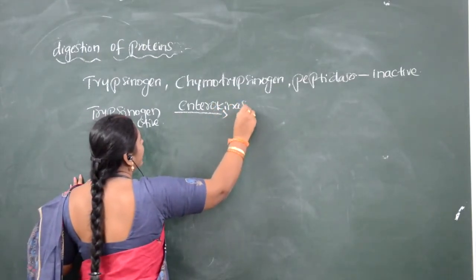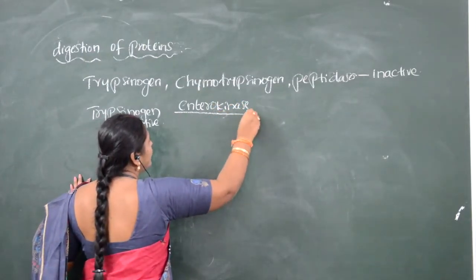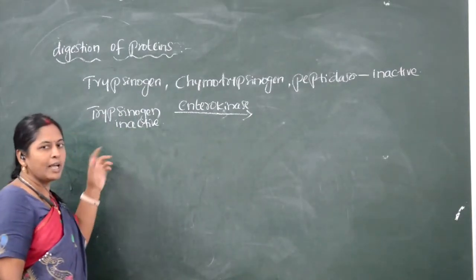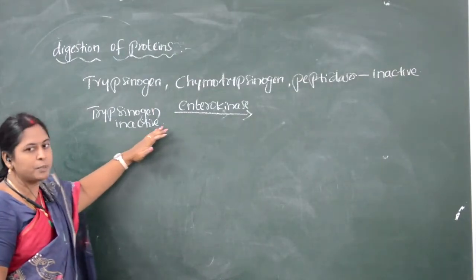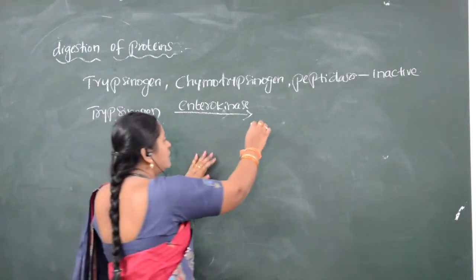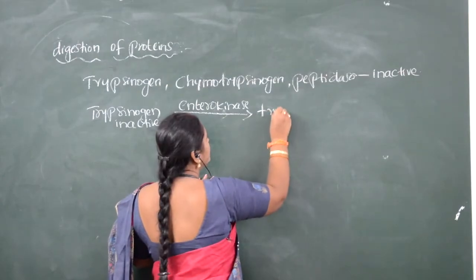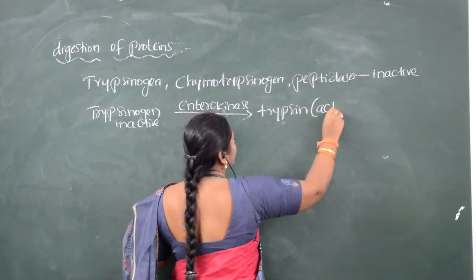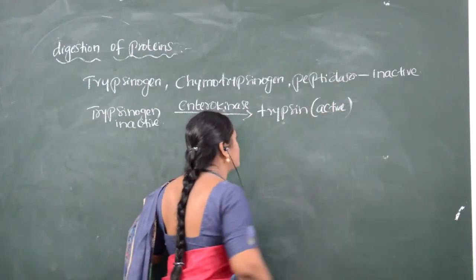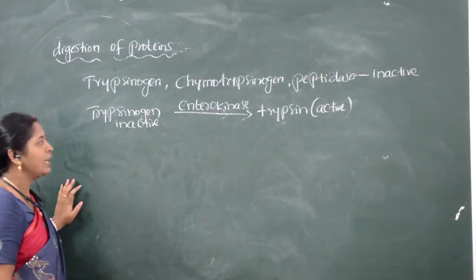The enterokinase present in the intestine activates trypsinogen and converts trypsinogen into trypsin, which is of active form.